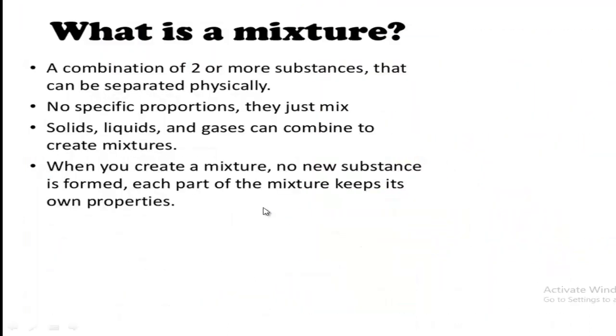More simply, we can say a mixture is a combination of two or more substances that can be separated physically. Yes, we can separate the components physically. There are no specific proportions, they just mix. Yes, they just mix without following any specific proportion.